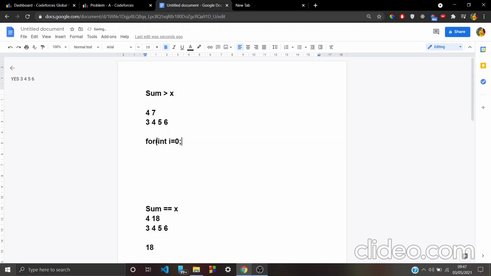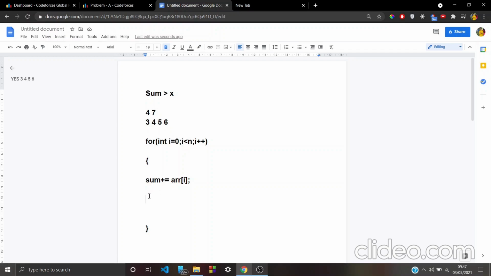I equal to 0, i less than n, i plus plus, and I will check every element, sum plus equal to arr of i. From this we get the sum at every element: first the sum is 3, next the sum is 7, next the sum is 12, and next the sum will be 18.